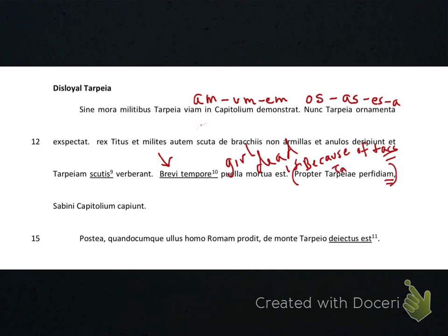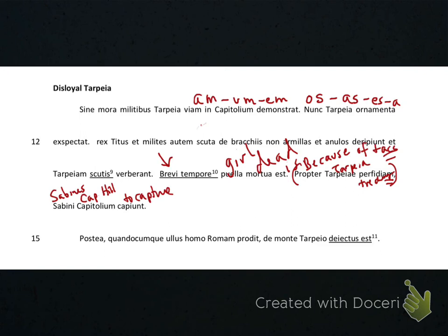This is Tarpeia's name, and this means treachery. So her treachery was the betrayal of her country. This is the Sabines. This is the Capitoline Hill, and this means to capture.